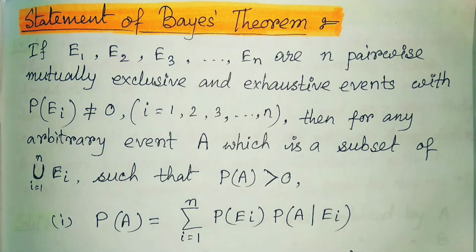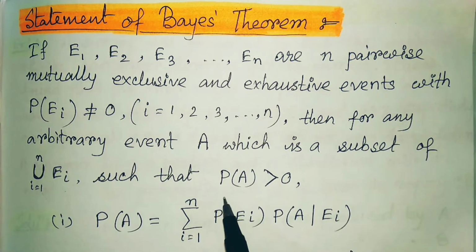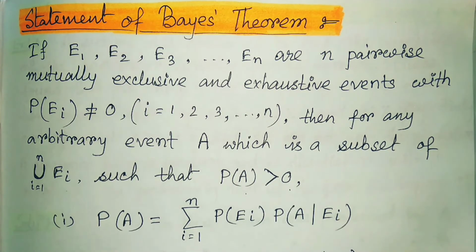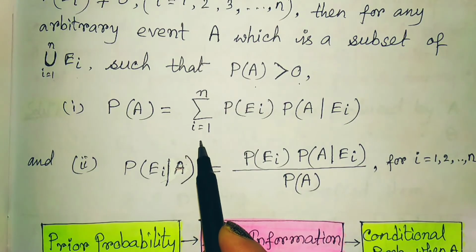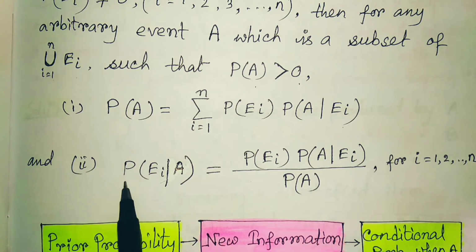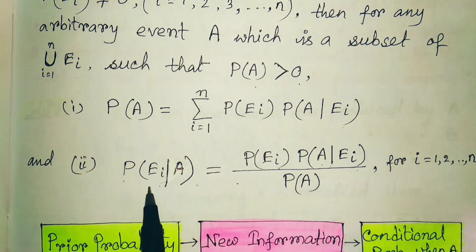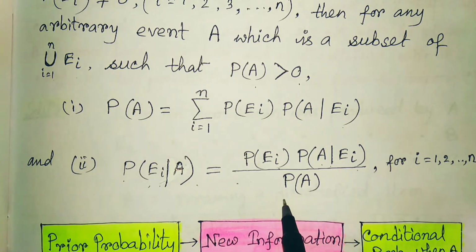Now it is the statement of Bayes theorem. If E1, E2, E3, in this way En are n pairwise mutually exclusive and exhaustive events with probability of Ei not equal to 0, then for any arbitrary event A which is a subset of the union of Ei, that means mutually exhaustive, such that probability of A is greater than 0, then probability of A is equal to summation of probability of Ei into probability of A given Ei, and the Bayes theorem then we will find out as probability of Ei given A is equal to probability of Ei into probability of A given Ei for the particular Ei actually, divided by probability of A.